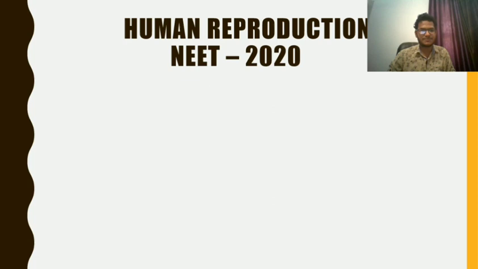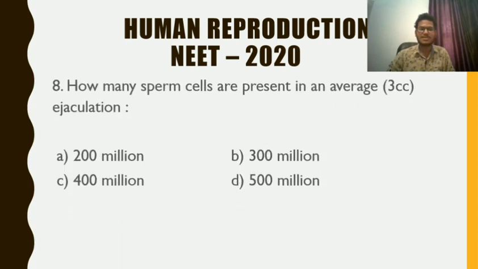Question number 8 for you. How many sperm cells are present in an average, that is 3 cc of ejaculation? So in an average ejaculation, how many sperm cells are there? It is a very easy question and the answer is B, 300 million. So 300 million sperm cells are there in a single ejaculation in case of human male.